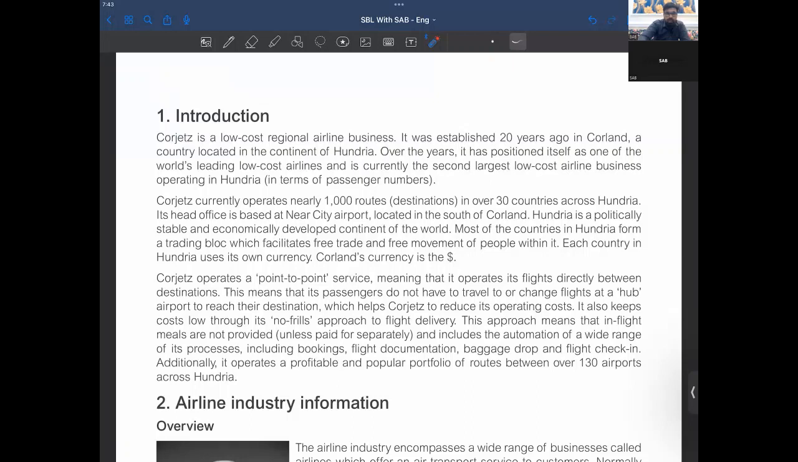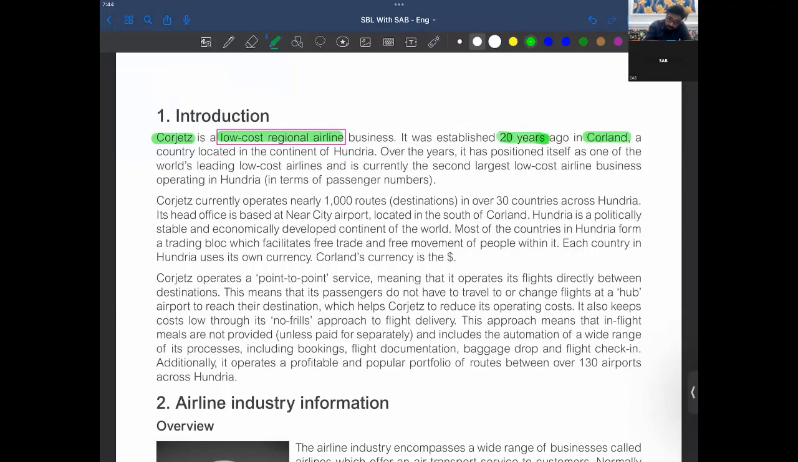So Corjets, a low-cost regional airline. I would highlight and mark this word, because there are different types of airlines. So this is basically a low-cost regional airline. You must be wondering what that is, and they have explained it. It was established 20 years ago, so it's a good time here.